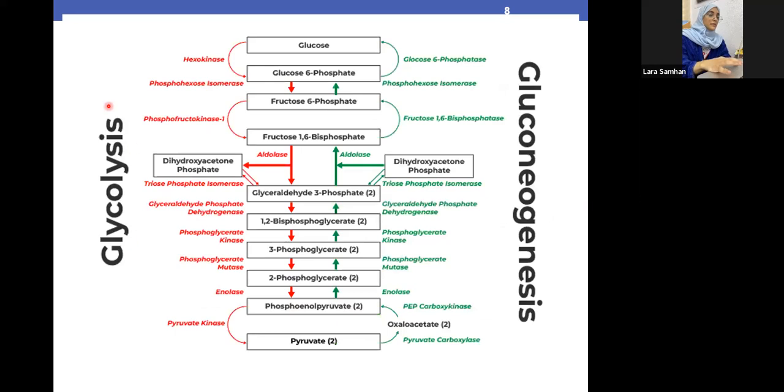We also have the processes of glycolysis and gluconeogenesis. Gluconeogenesis, as the word says, gluco and neo. Neo means new. So basically, from fat and from protein, through this process, it turns out to be sugar. And the body uses the process of gluconeogenesis whenever we do not have enough sugar in the body. It takes the store of the protein and fat and transforms it into sugars, so that the body is gonna have power and have more energy. This is in regard to gluconeogenesis.